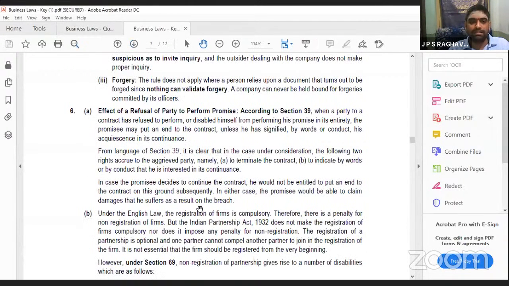This is for 5 marks. If you write this, you can get 4 marks. If you write the conclusion that he can also claim damages, then you will get another 1 mark. Or if you write the word damages, then you will get 1 mark. He can terminate the contract, or he can tell, I will continue. Even though you cannot dance on April 1st, no problem. Whenever you come, you have to dance. If I ask like this, then I want to continue the contract. In such a situation also, I can claim damages. In both cases, you can claim damages.